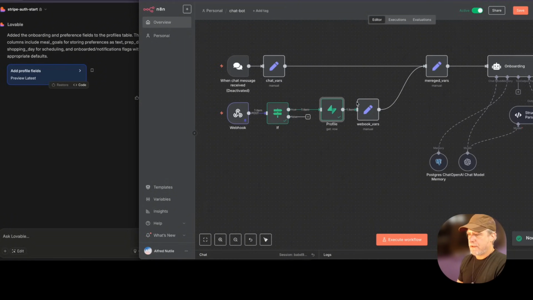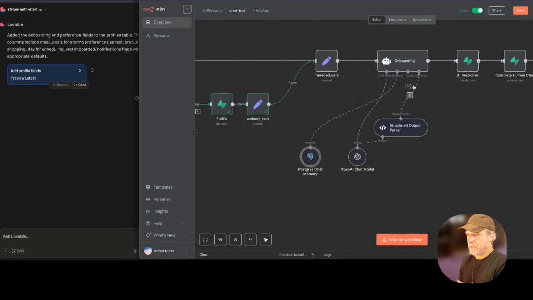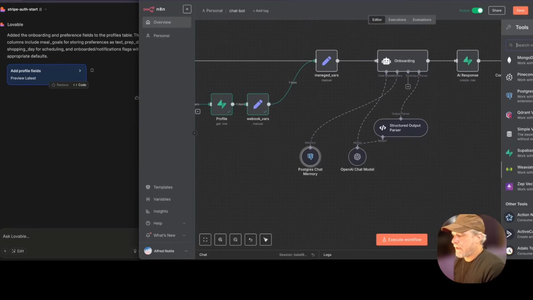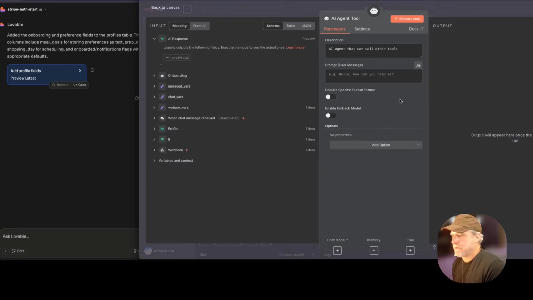We have the webhooks, webhook vars. So I want the LLM to do a good job here of knowing if the person's onboarded or not. So what I'm going to do is help it. I could make a sub agent, which is probably what I'm going to do just to keep things simple. I could do either, but I'm going to add a little agent that just hyper focuses on profile.